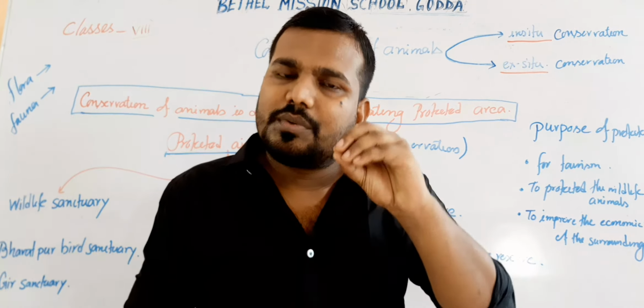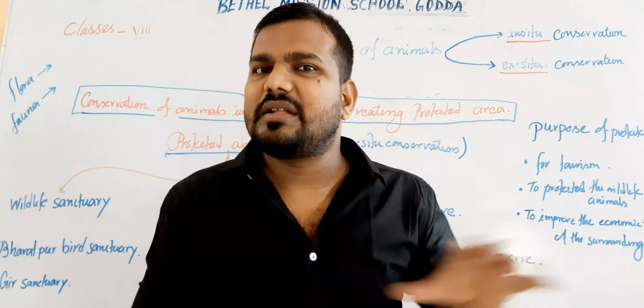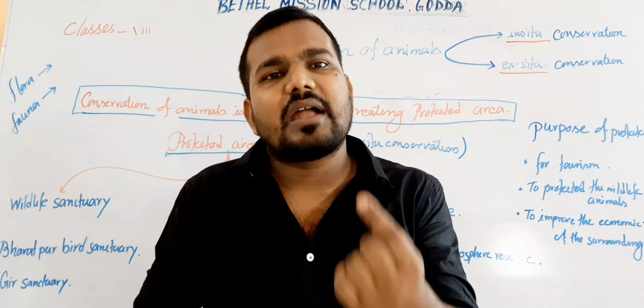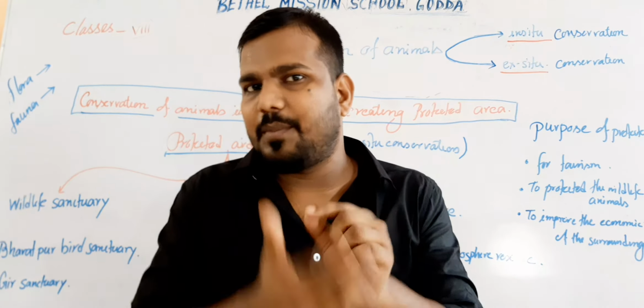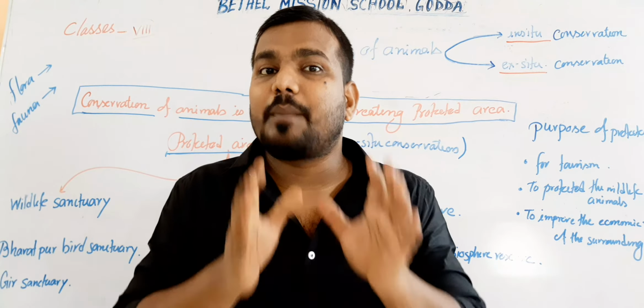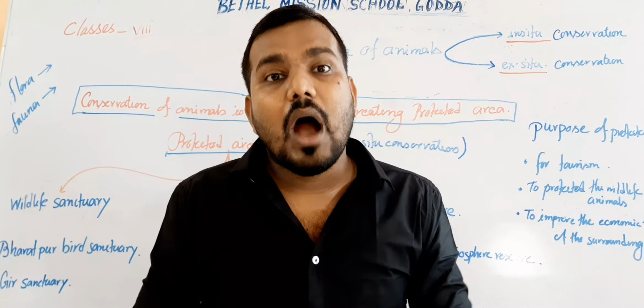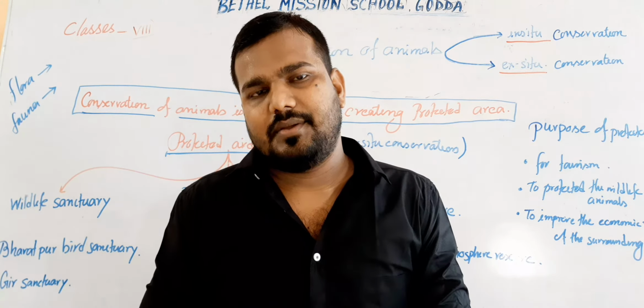We even have to supply a sufficient amount of food and medicine to the tiger. But if we try to create this type of facilities, it means we have to invest a huge amount of money.